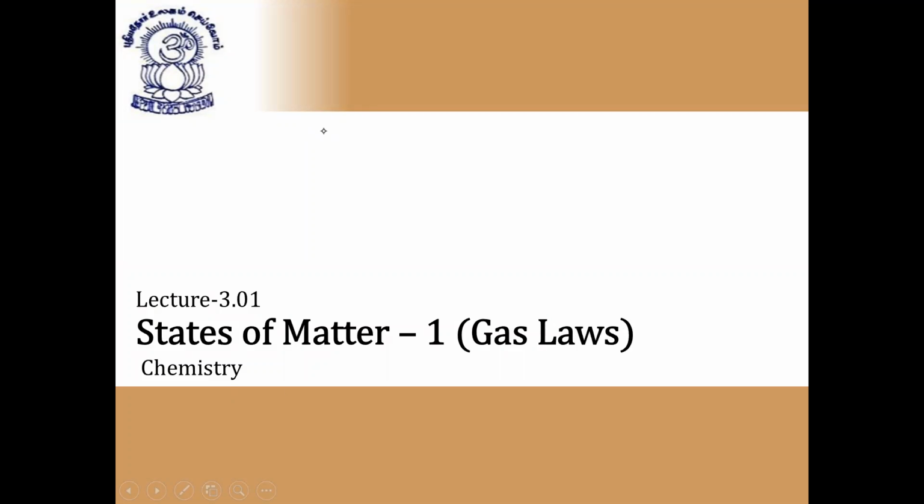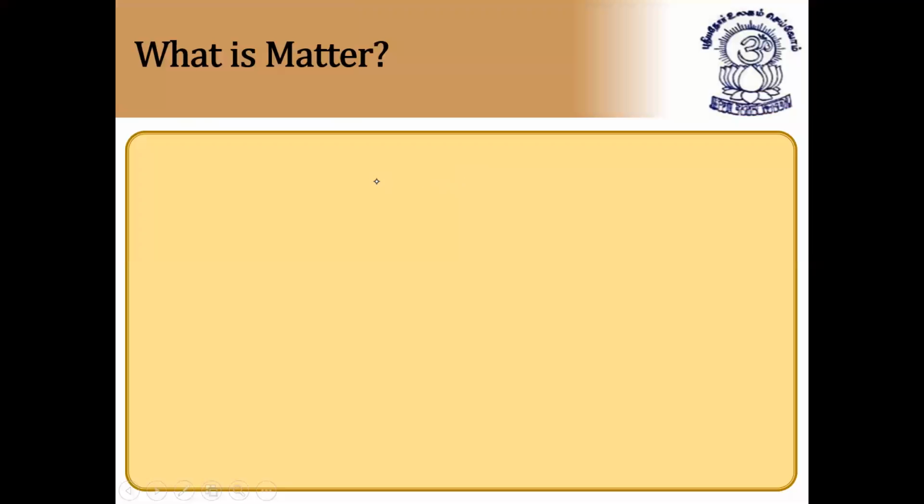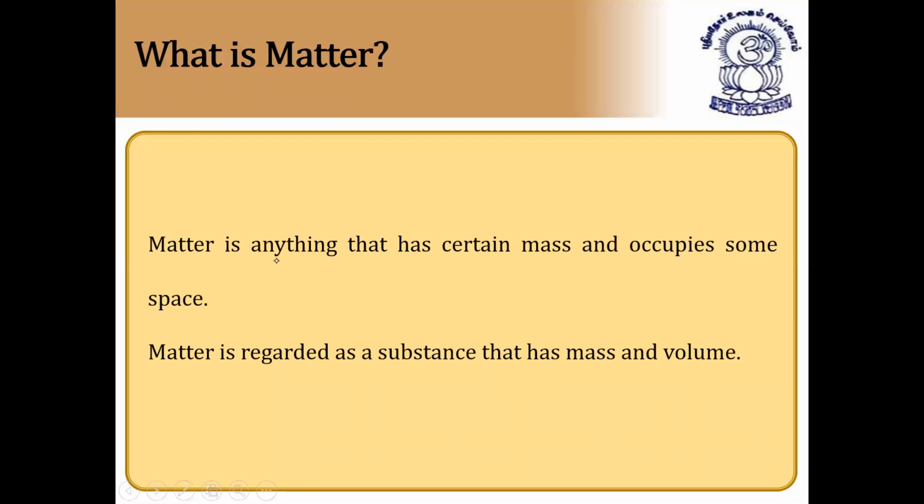Coming to states of matter. In this chapter, we are going to learn about all the gas laws. So first, we are going to start with this chapter, states of matter. So what is matter? Anything that occupies space and has mass is called matter. Matter is regarded as a substance that has mass and volume. So this is called matter.